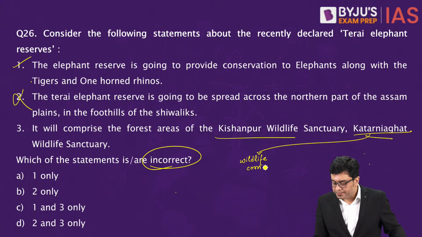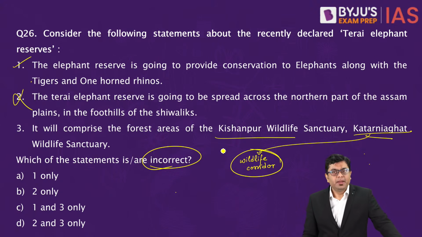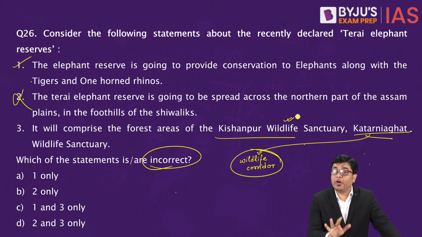Wildlife corridor. Okay? So that is something which you will find in this situation. Now, Kishanpur is one end of that wildlife corridor. Here also you will find a significant amount of tiger population.